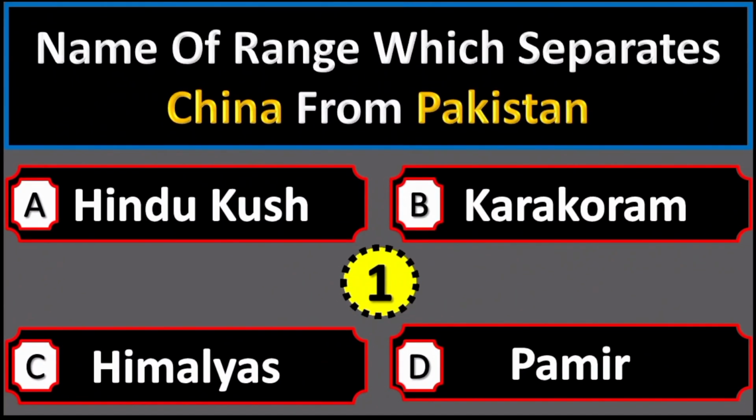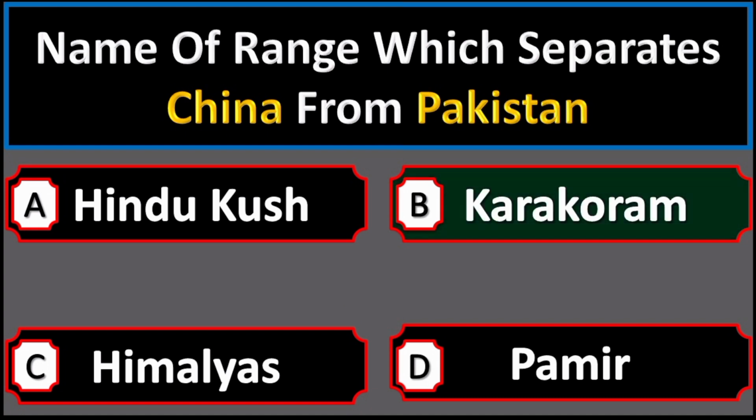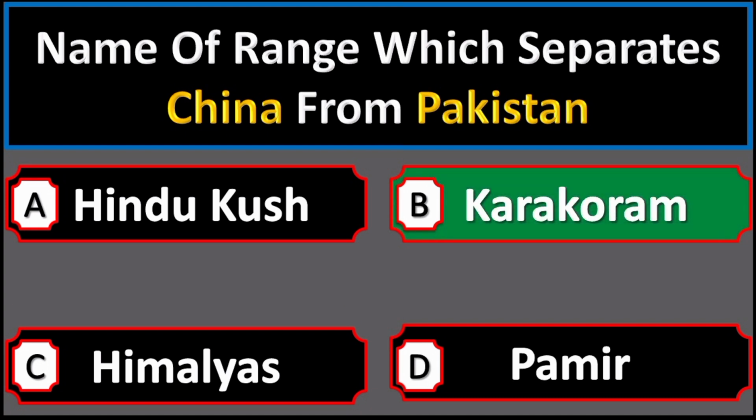Name of range which separates China from Pakistan. Option A Hindu Kush, option B Karakoram, option C Himalayas, option D Pamir. Right option is option B Karakoram.